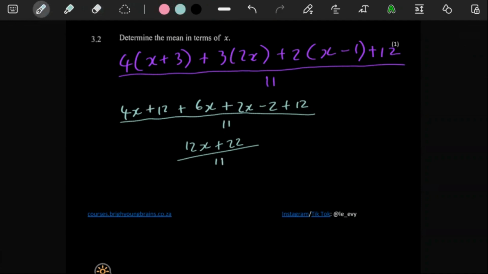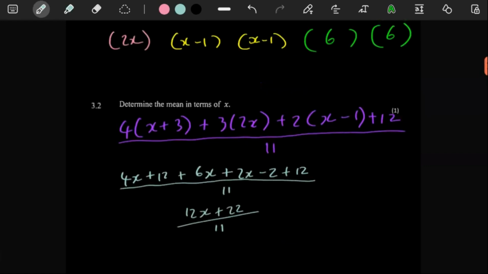Yeah, so you see, I might as well just double check what I wrote also, because I'm like, you know, 6, let me see here, 12 plus, let me see here, 2 times. I just want to double check everything to make sure I didn't make a mistake. Yeah, everything's fine. 4 times x, 4x, 4 times 3 is 12. This times this is this, 2x, and then minus 2 plus 12, right?